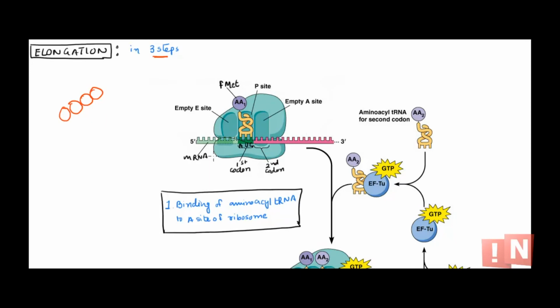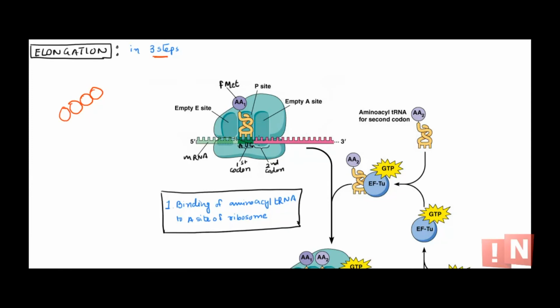This is what the end of the initiation complex looks like. You have the first initiator amino acid in the P site. You remember the middle one is the P site. Now the new amino acyl tRNA that has the amino acid for this second codon should enter at the A site, because this is the acceptor of tRNA. This is the aminoacyl site, so this is where the new tRNA will enter.